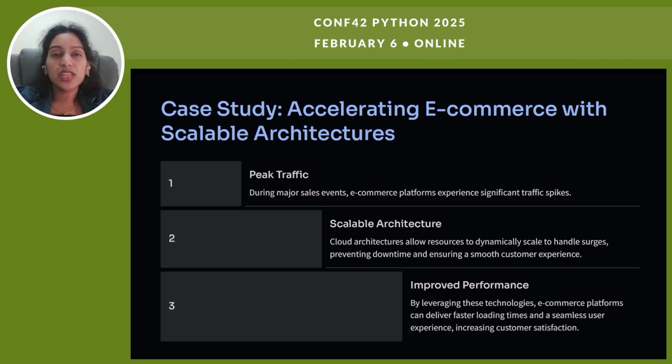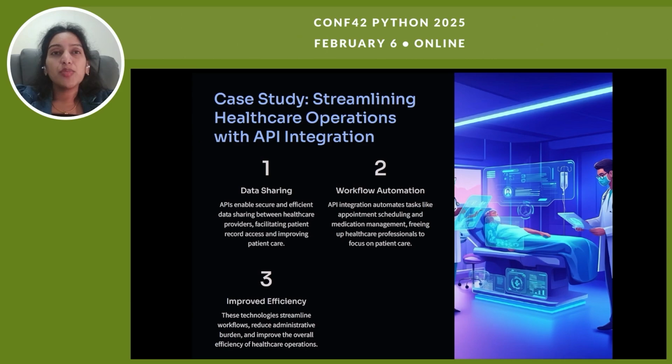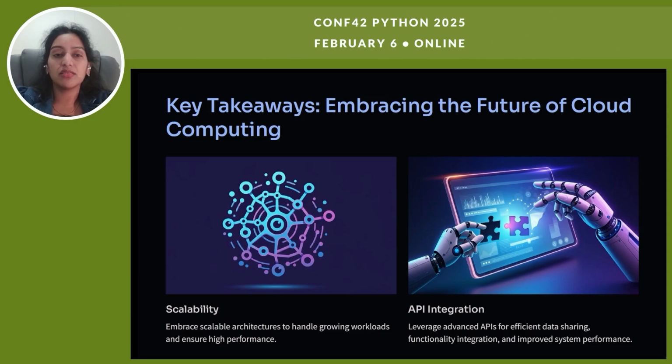Next, let's explore another real world example, how APIs are streamlining operations and improving efficiency in healthcare. APIs enable seamless, secure access to patient records, improving care coordination. They automate repetitive tasks like scheduling and billing, freeing healthcare professionals to focus on the actual care. Next, we'll summarize the key takeaways and actionable insights from today's discussion.